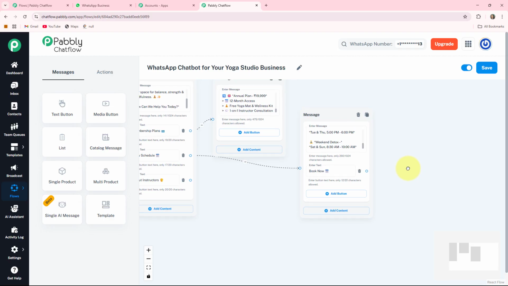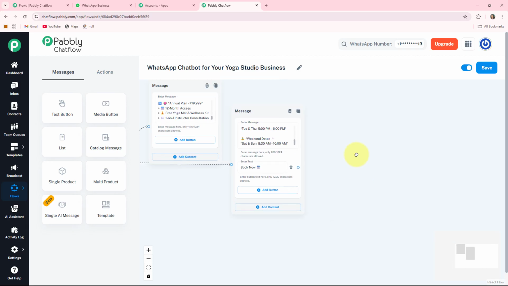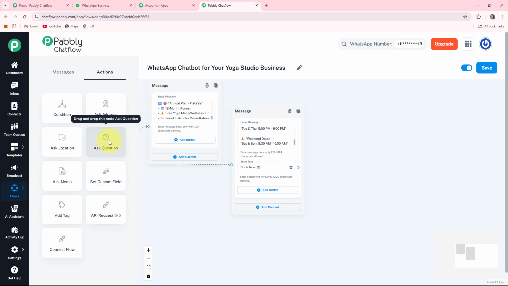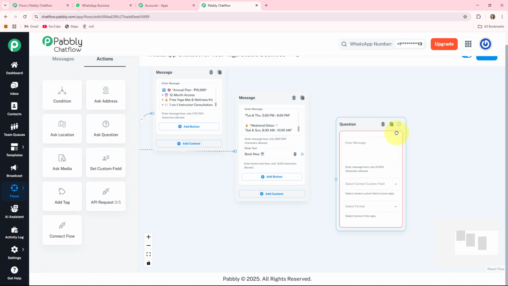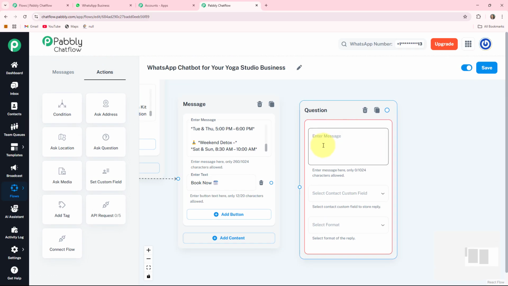Now if my clients will book an appointment in my yoga studio, then they will click on this book now button. So my bot will respond to them. At first I'll ask them to provide their full name, then date, and after that the preferred time for booking. For that, I am clicking on this action option. Choose button as ask a question. It will provide me one question box. I'll drag this box here and write a question as please provide your full name. See, here I write it.